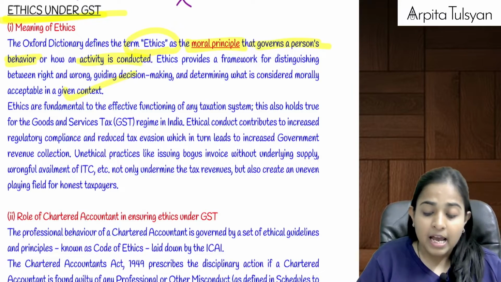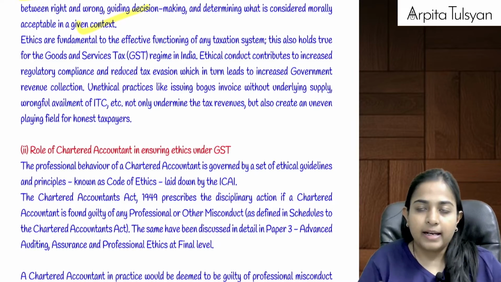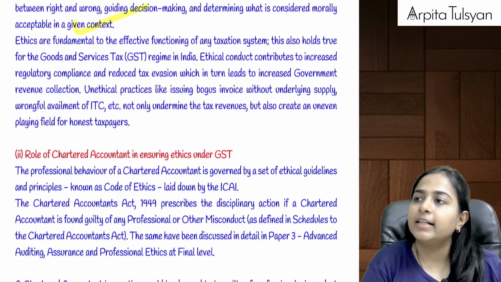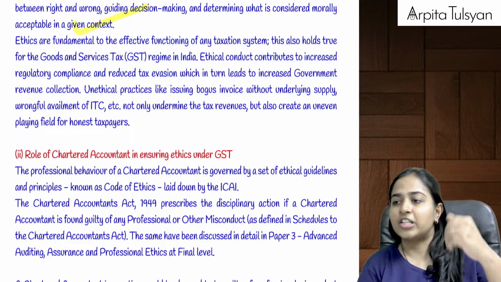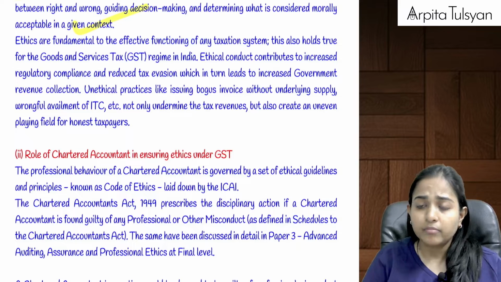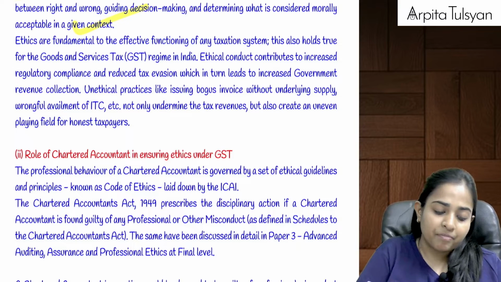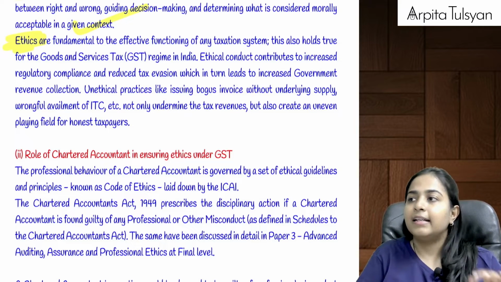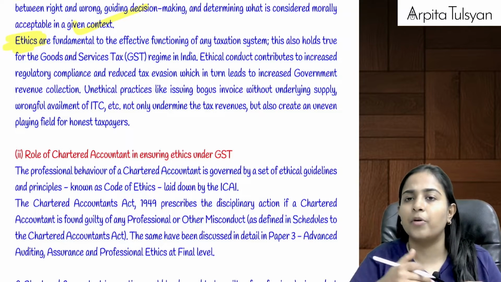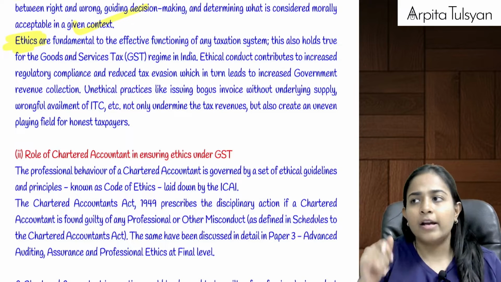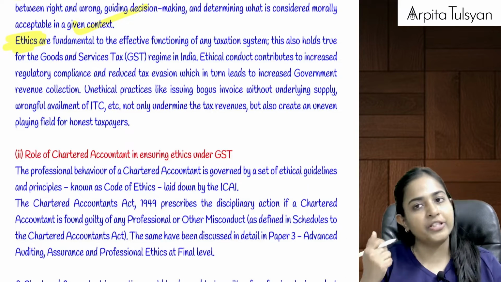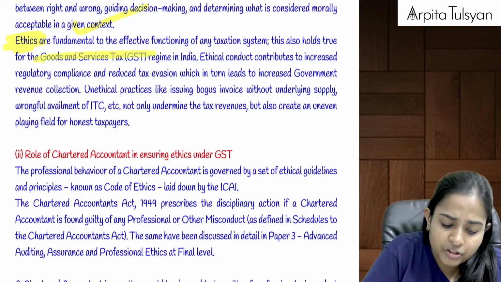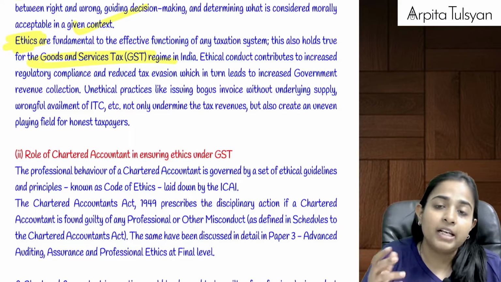So that is there. Now in your audit also, you must have studied about ethics, where they tell a chartered accountant should not do this, or a chartered accountant should do this, etc. Right? Now similarly, they have tried to introduce this ethics in your GST also. Now they are telling that a CA plays important role in various fields. When we talk about income tax, yes. When we talk about GST, yes. When we talk about auditing, yes, etc. Now in case of GST also, can we say a CA plays a very crucial role?